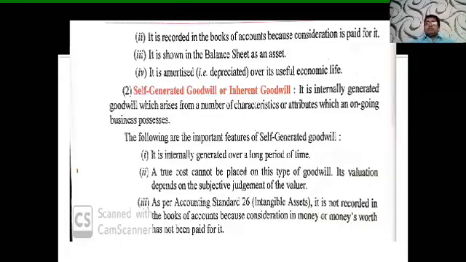And the second basis is self-generated goodwill. Students, this goodwill is generated by ourselves. When we want to know the value of our business, we are not required to sell our business, we just want to know what the value is. It is internally generated goodwill, so this type of goodwill is known as self-generated goodwill. Students, in self-generated goodwill there is no payment made, it is already existing, so we are not required to record it in the books of accounts. So we are going to the next slide.